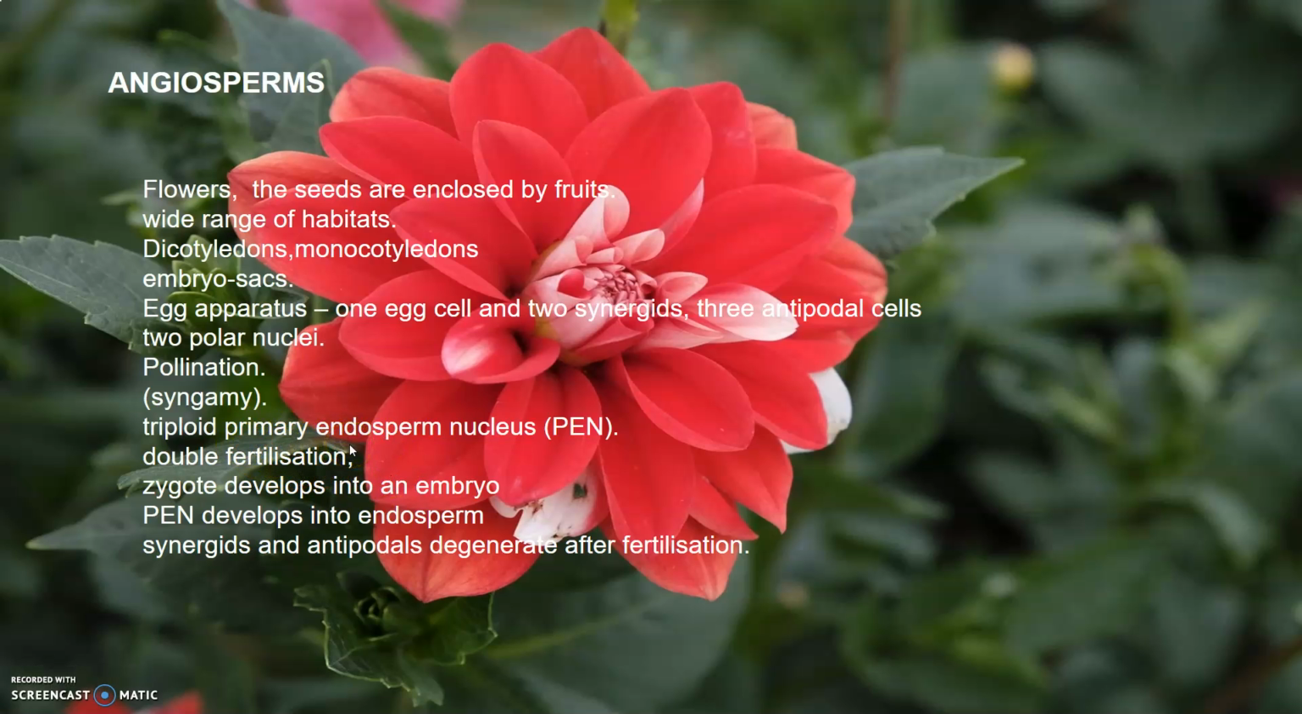The zygote develops into an embryo with 1 or 2 cotyledons, and the primary endosperm nucleus develops into the endosperm, which provides nourishment to the developing embryo. The synergids and the antipodals degenerate after fertilization. The ovary develops into the fruit, and the ovules develop into the seeds.